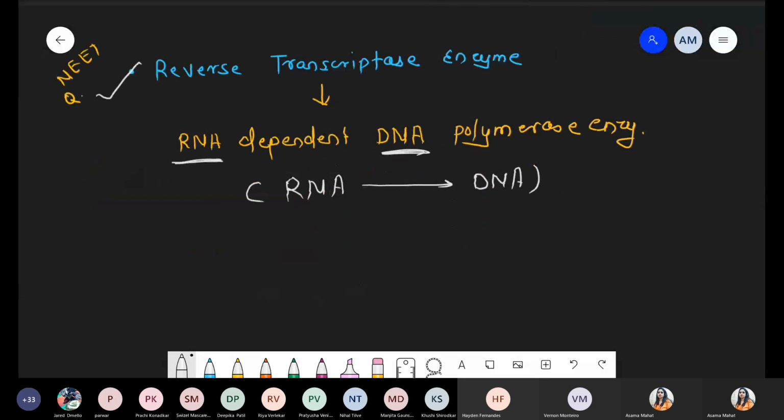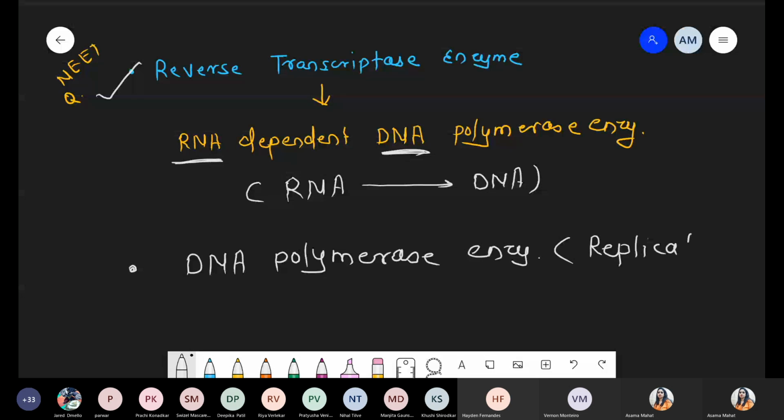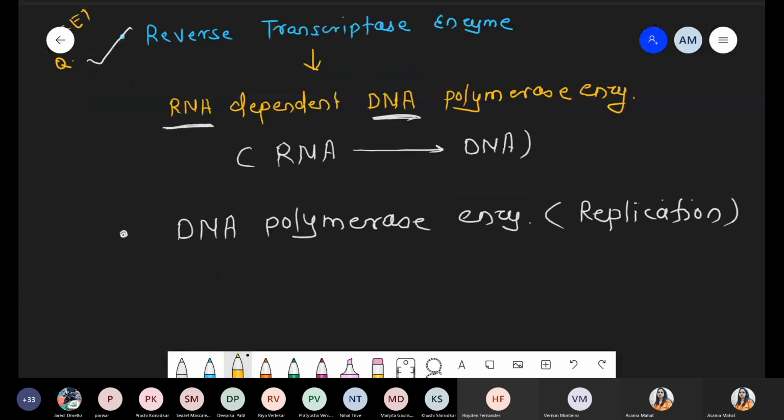Now there is one more enzyme, the DNA polymerase enzyme, which is used in the replication process. We are talking about common DNA polymerase, which is used in the replication process. If we are talking about DNA polymerase involved in replication, it means it goes from DNA to DNA. DNA is converted into DNA, forming an exact copy, a Xerox copy, a replica of DNA, right?